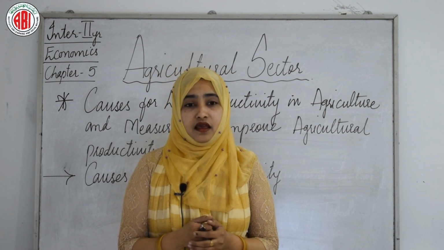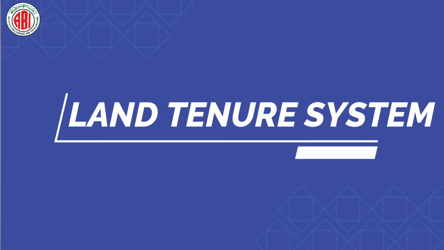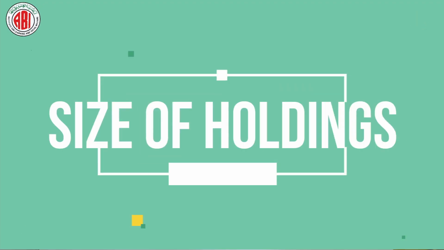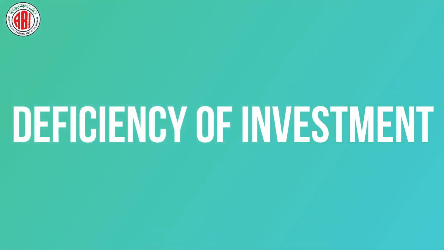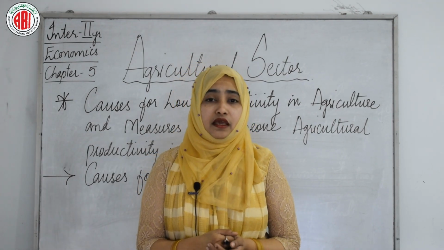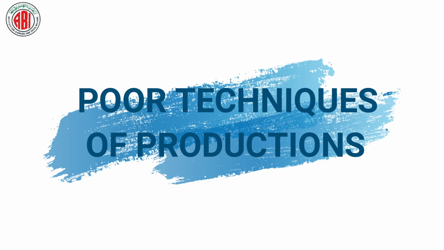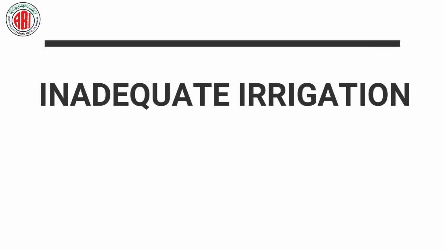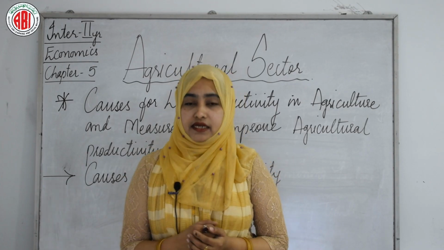Now we will see the institutional causes, and they are the land tenure system, size of holdings, lack of entrepreneurship and deficiency of investment. Now we will see the technical causes, and they are poor techniques of production, inadequate irrigation and environmental factors.